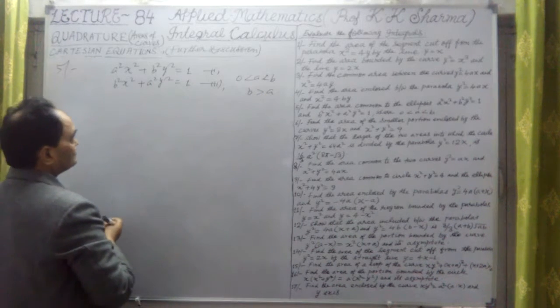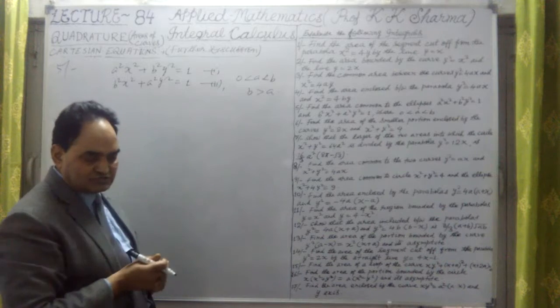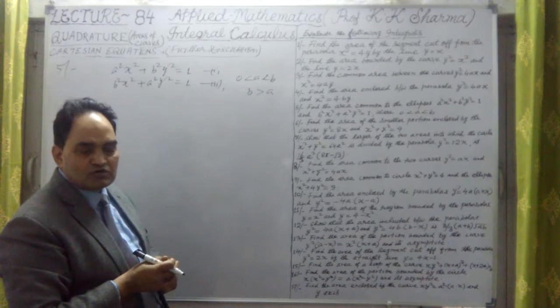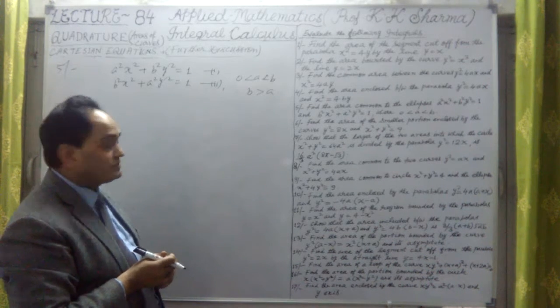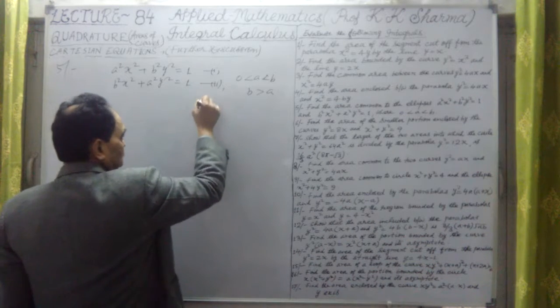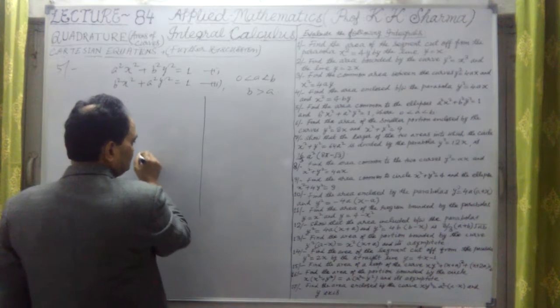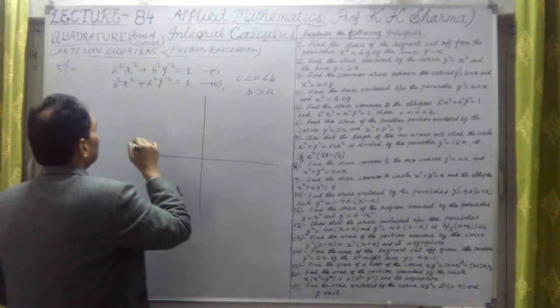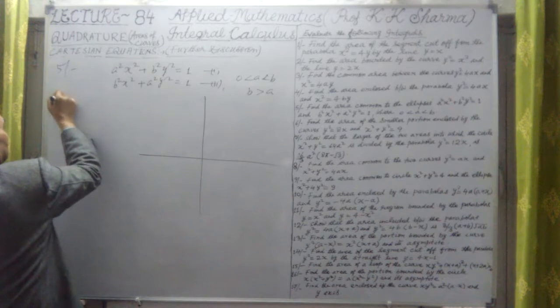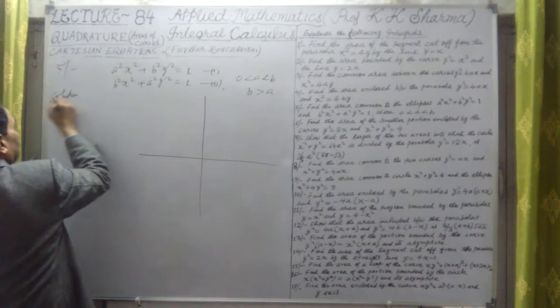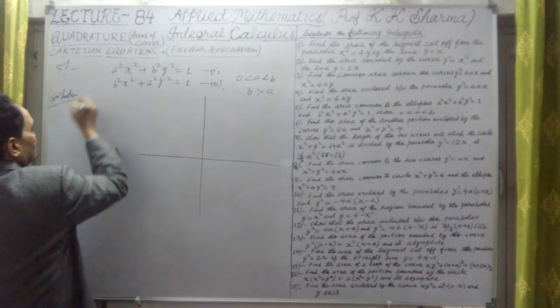Now let us find out the common points. First of all, what are the common coordinates of them, the intersecting coordinates. First let me draw these two ellipses. So let me talk about some tracing points.